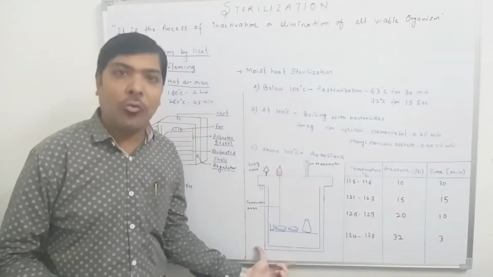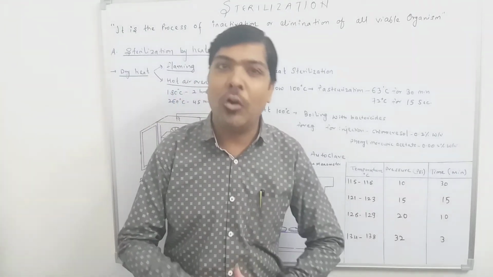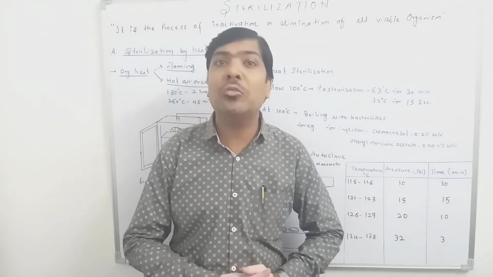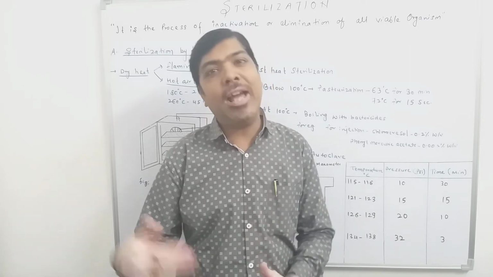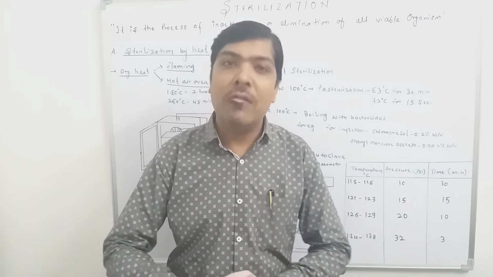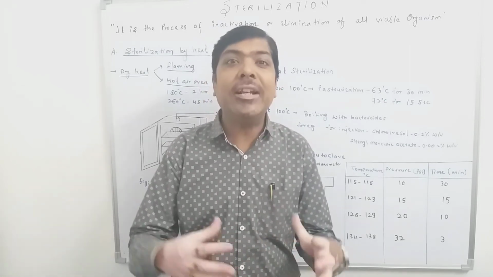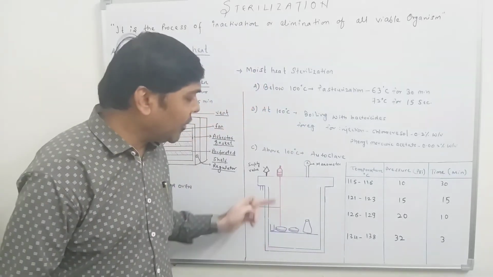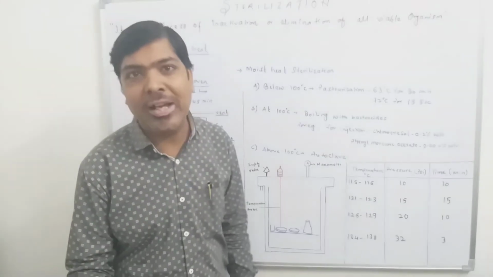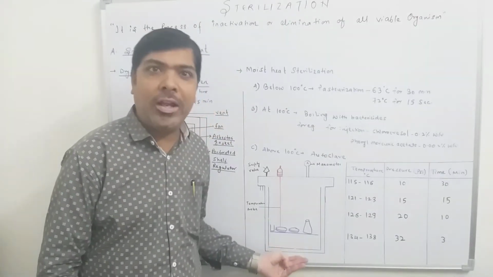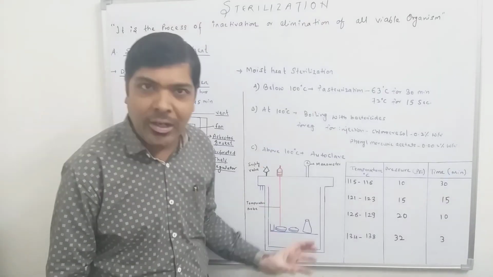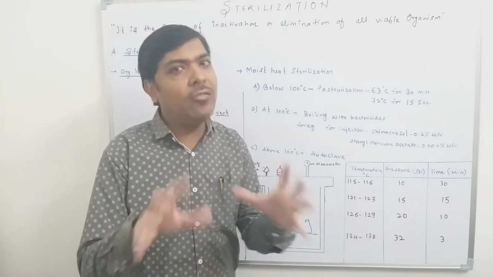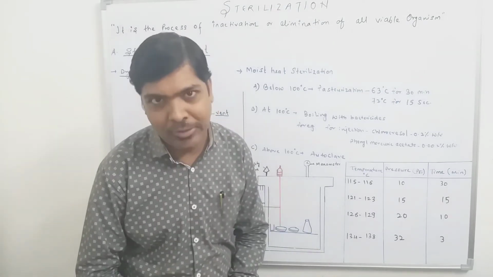So inside the autoclave we have to fill the water, because this water will be subjected to the exposure to the heat, and then this water will be converted into vapors or steam, and that steam is actually responsible for the sterilization. So before putting the material that is to be sterilized, first we have to fill the autoclave with water, then we put in the material that is to be sterilized, and we close the lid of the autoclave.